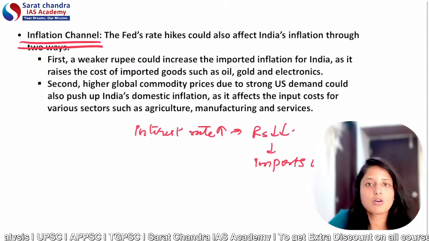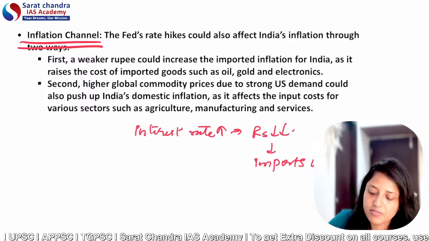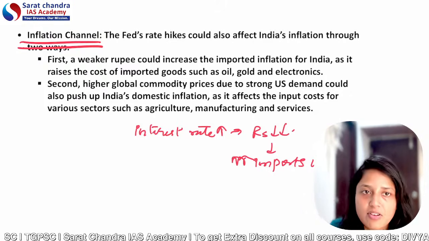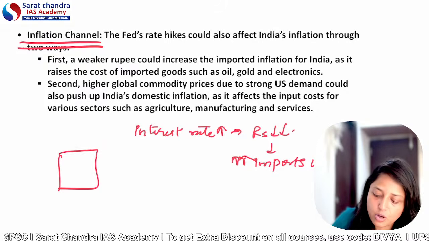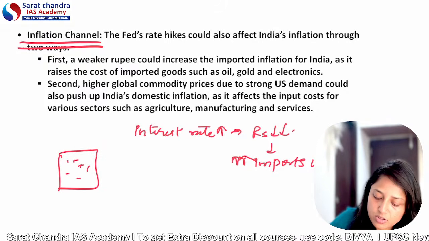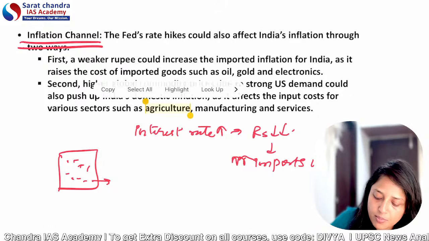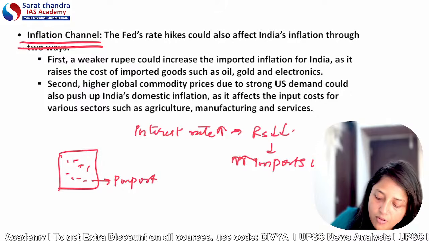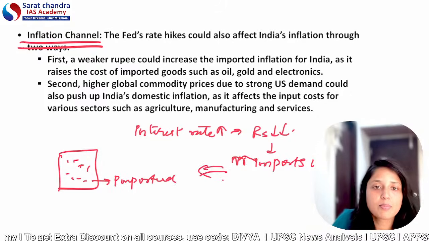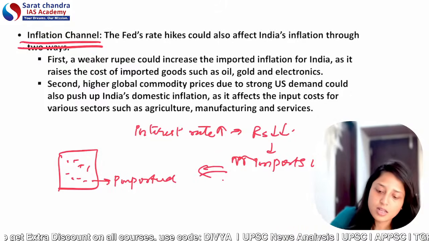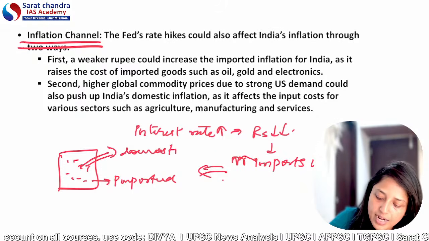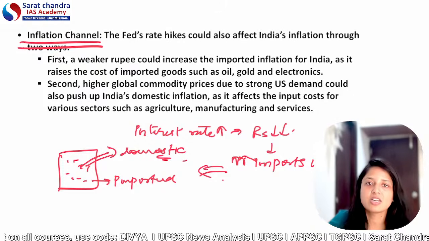And if imports are costly, that means inflation is on the rise. The second way in which inflation can increase: for example, this is a domestic industry, and in this domestic industry we use some imported products. As imported products become costly, the overall price of domestic products will also increase. And if the overall price increases, inflation increases.